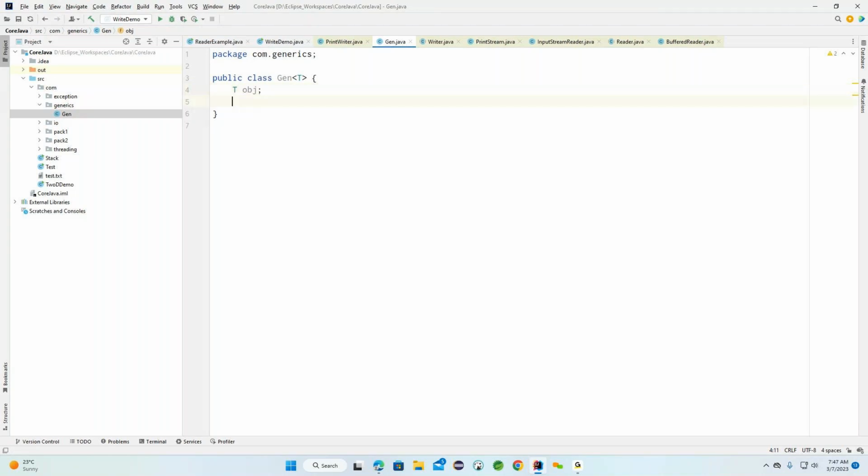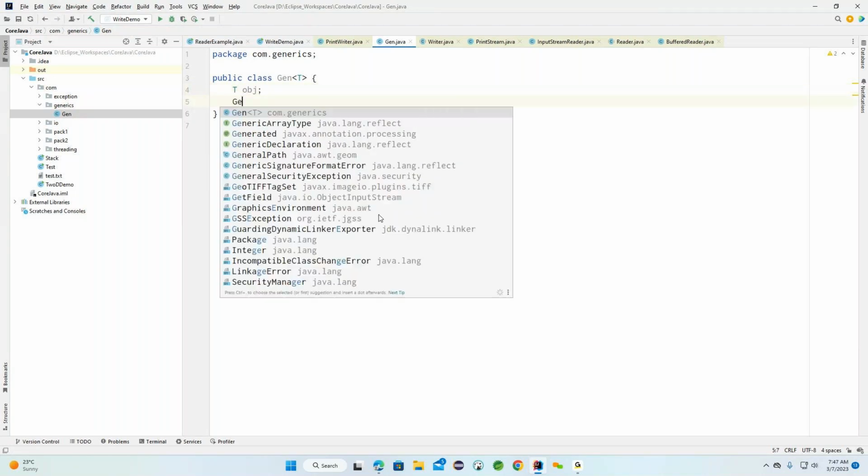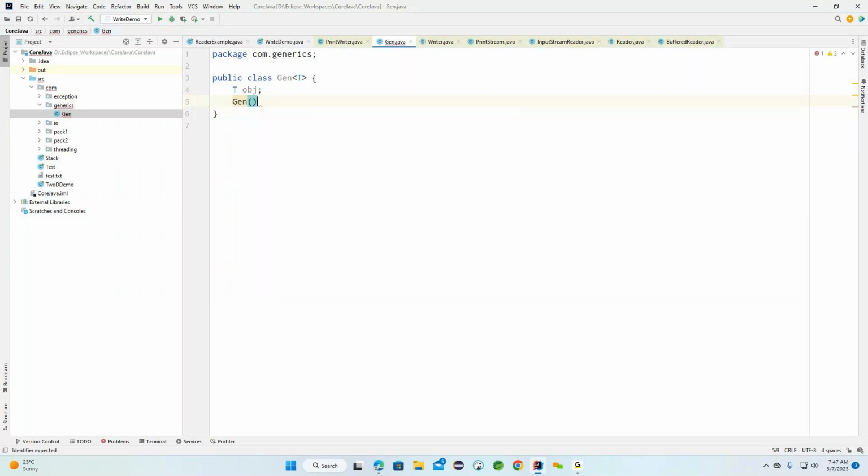After this, this is the constructor. Using this constructor, I'm trying to come up with the object initialization. Here I come up with an obj. Now here you can see what I'm doing. Basically I created one constructor, and the constructor internally is expecting the type also.